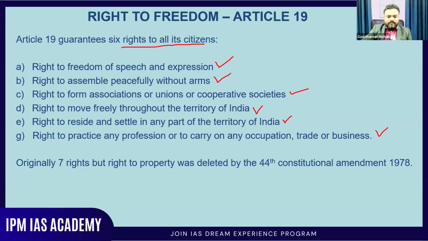Now, each of these things needs to be explained in detail, and I hope you know about it. That is the reason why I'm not going into the detail. What do you mean by speech and expression? What are the things included in that? On what all circumstances your speech and expression will be curtailed? All those things are actually listed properly there, but you need to understand about it. Since Article 19 talks about these six rights, six freedoms. Okay, Article 19.